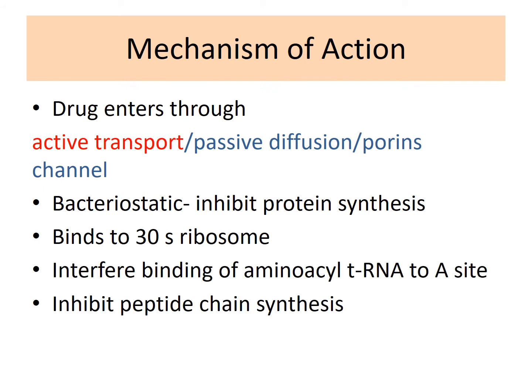This goes and binds to the 30S subunit of the bacterial ribosome. And as you know, there are two sites on the 50S subunit. There is an acceptor A site and a peptidyl P site. So the tetracyclines inhibit the binding of amino acyl tRNA, which is essential for the protein synthesis, to the A site. So there is no binding of amino acyl tRNA to the A site, so there will be inhibition of the peptide chain synthesis.